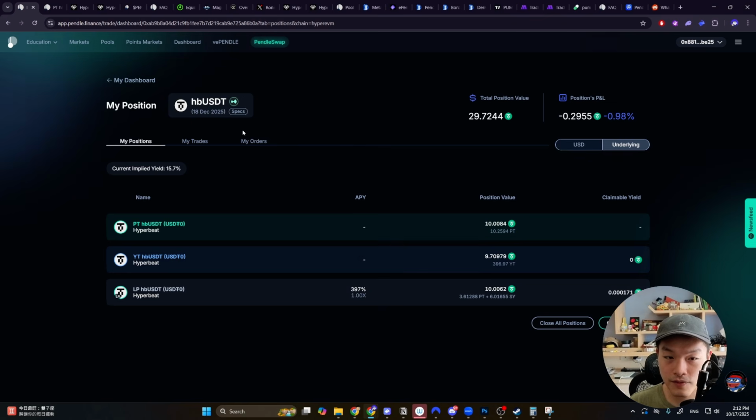And again, I'm just using this for demo purposes. I currently don't hold like an insane amount of stable coins. So I'm just parking mine on Aave. But when I have more stablecoin allocation, I would also be using more Pendle as well. So that's the main way on how you can use Pendle.